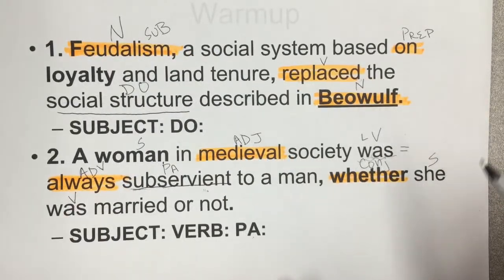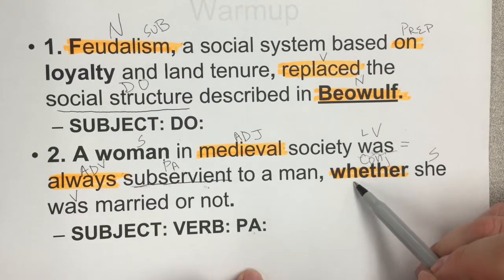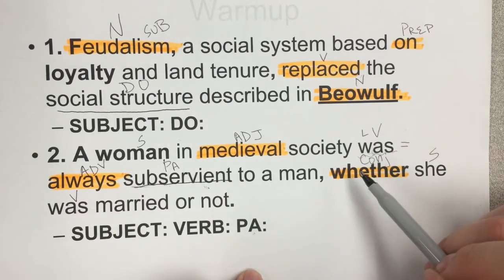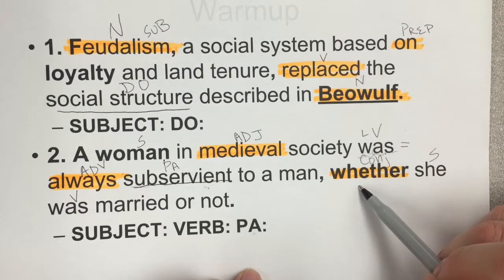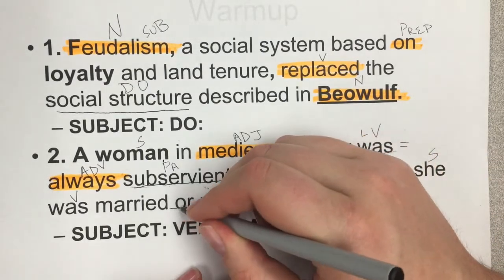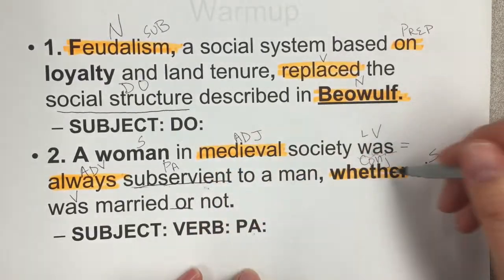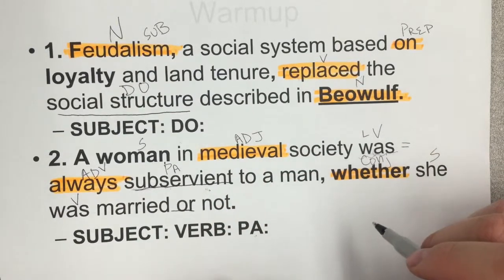So before I move on, I want to clarify one slight mistake that I made. Whether is a conjunction, but I called it a subordinating conjunction. It's actually not. It is a correlative conjunction, which is a conjunction pair, and the other conjunction in the pair is the word or here. So whether or are correlative conjunctions, not subordinating conjunctions.